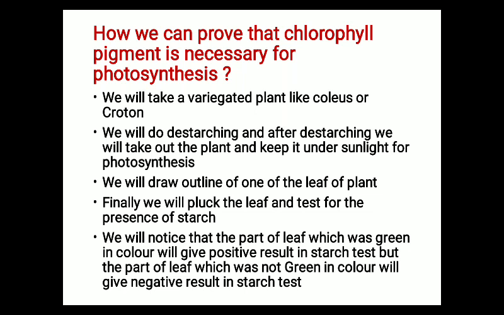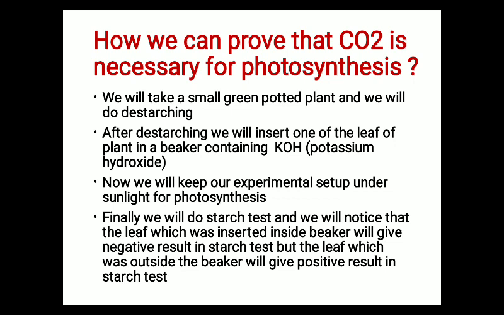So this is how we can experimentally prove that chlorophyll pigment is necessary for photosynthesis. Now come to the next question: how can we prove that CO2 is necessary for photosynthesis? For this experiment, we will take a small green potted plant and do destarching. After destarching, we will insert one leaf of the plant in a beaker containing KOH. The full form of KOH is potassium hydroxide.